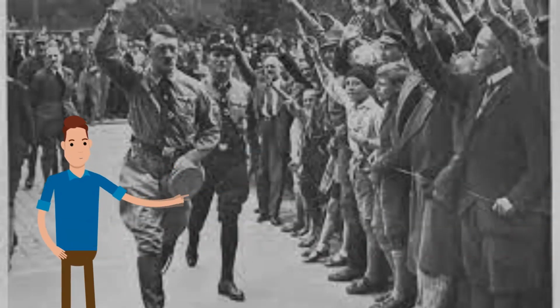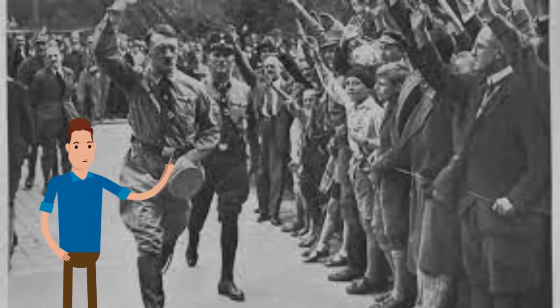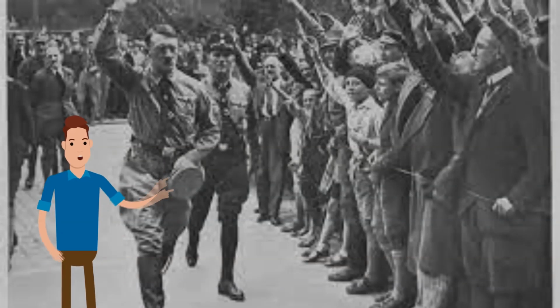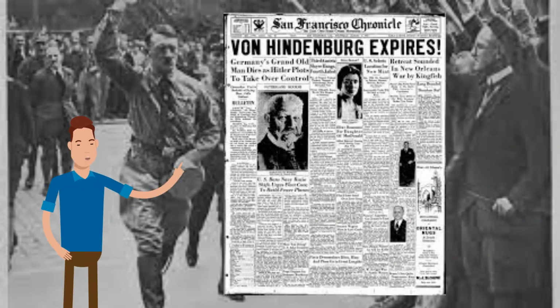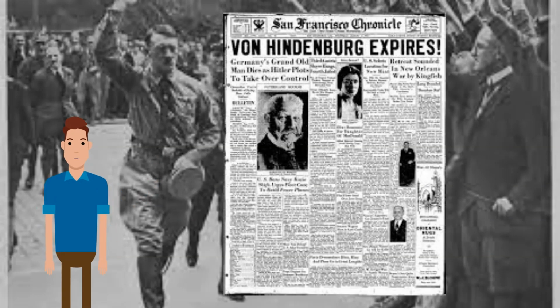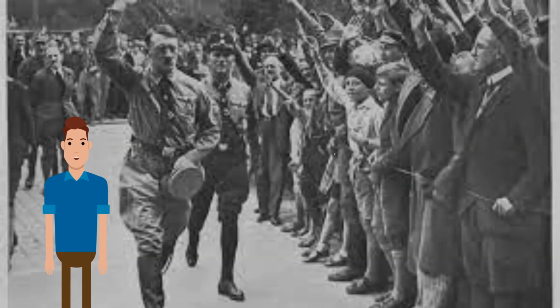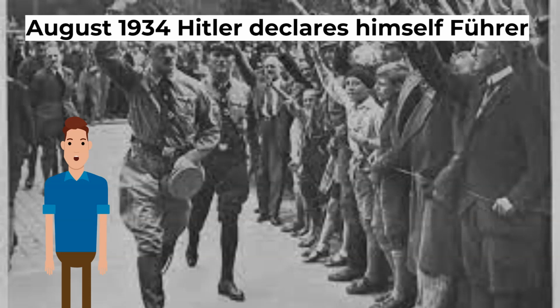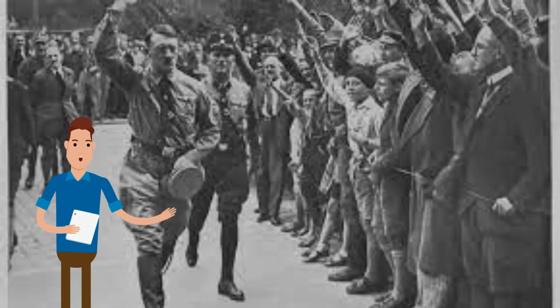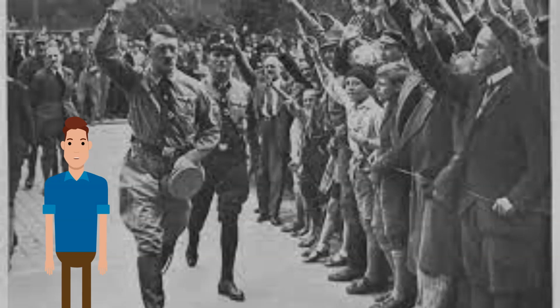He then eliminated any potential sources of opposition, other political parties, trade unions, and even Ernst Röhm, the leader of the SA. By the time President Hindenburg died in August 1934, Hitler was able to declare himself Führer and had absolute power in Germany.